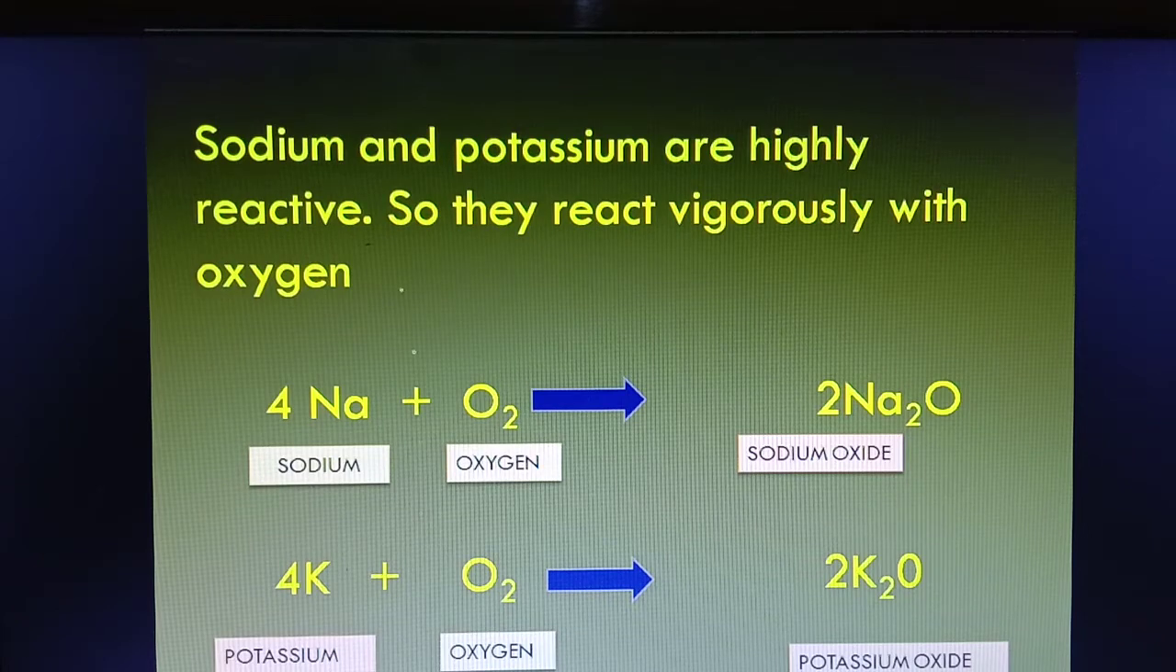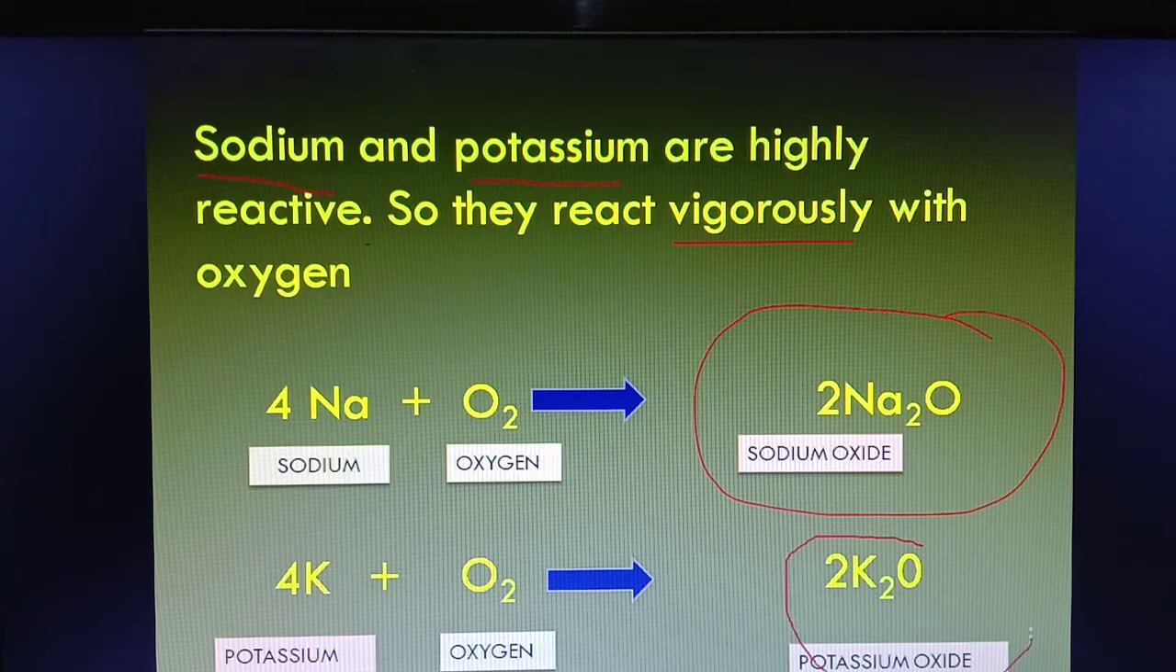Sodium and potassium are highly reactive metals. We all know that they are very highly reactive, so their reaction with oxygen is very vigorous. Sodium reacts with oxygen to form sodium oxide. Na2O is the formula of sodium oxide. Similarly, potassium, K is the symbol of potassium. Potassium reacts with oxygen to form potassium oxide.